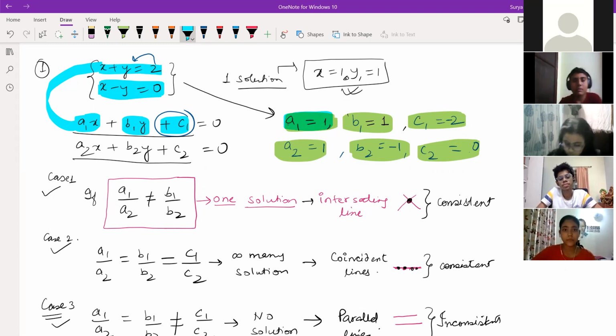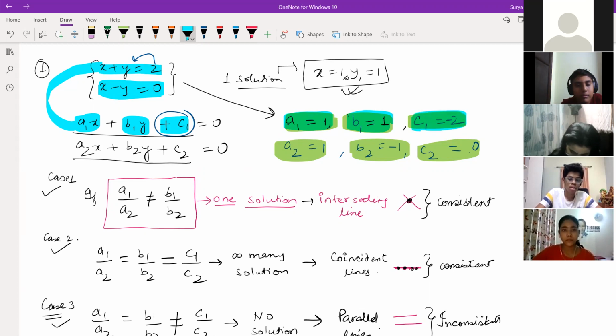Why? A1 is the coefficient of x in the first equation. Again, B1 is the coefficient of y in the first equation itself. And C1 is the constant term of the first equation. We are going to bring it into this form. This 2 we bring to the left hand side because C1 is on the left hand side. If you bring this 2 to the left hand side, what do you get? Minus 2. That's A1, B1, C1.